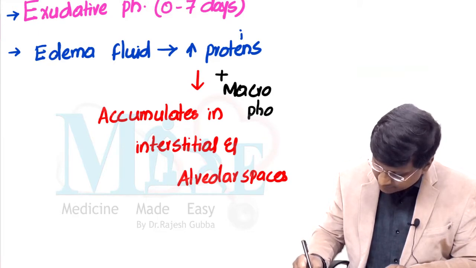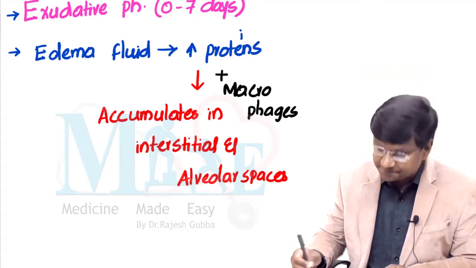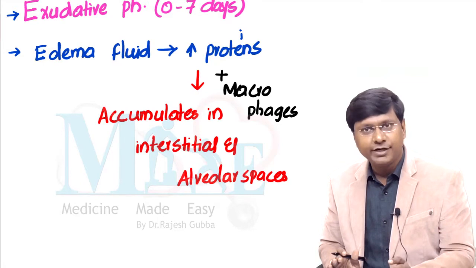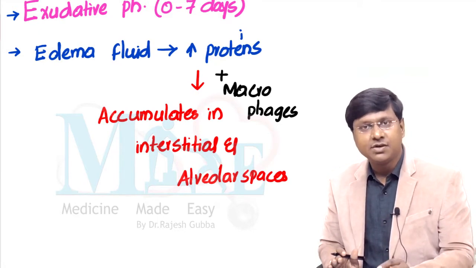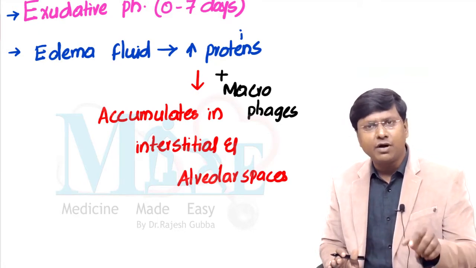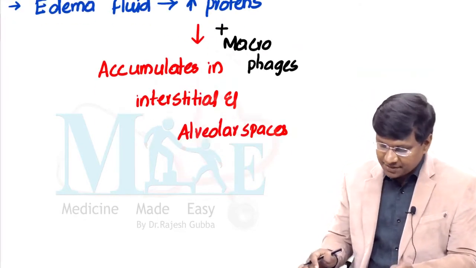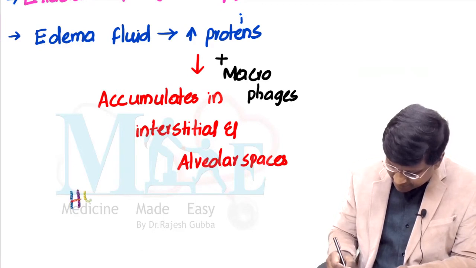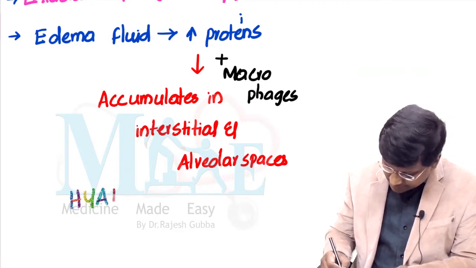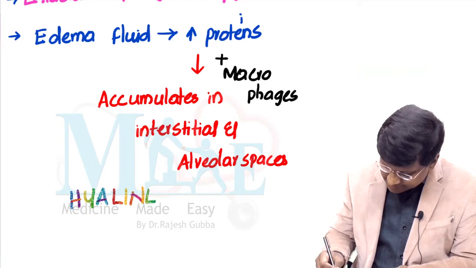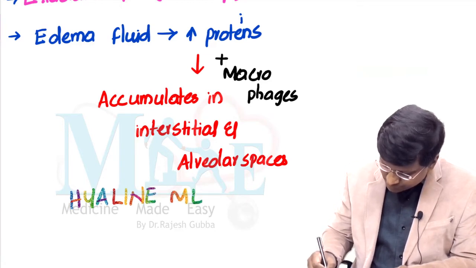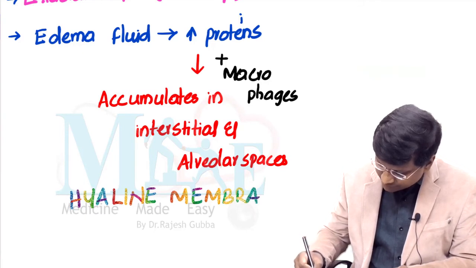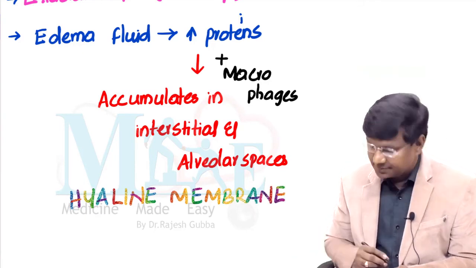The proteins, the fluid, and the inflammatory cells together form a layer within the alveoli, and that particular layer is called the hyaline membrane. So the exudative phase is characterized by the formation of the hyaline membrane.